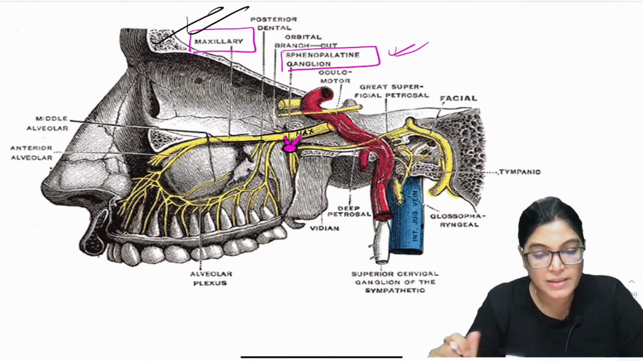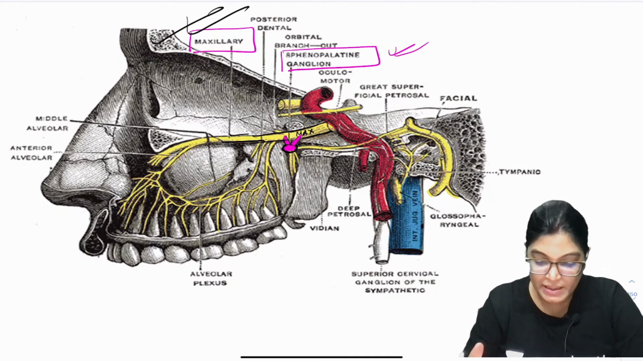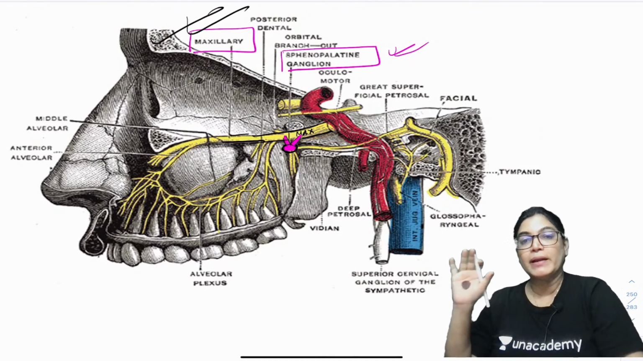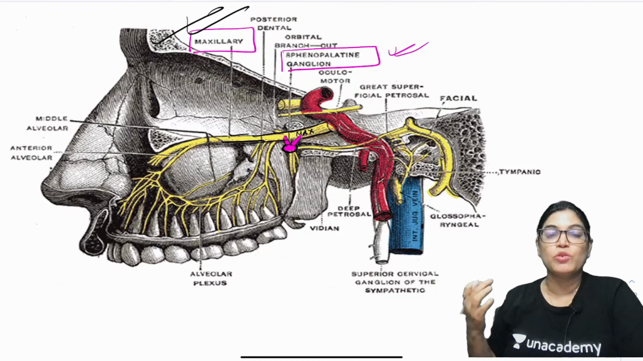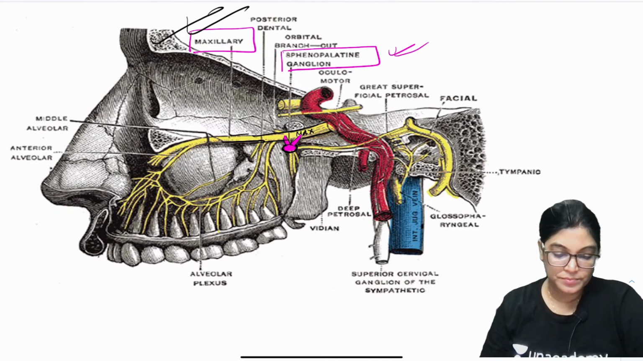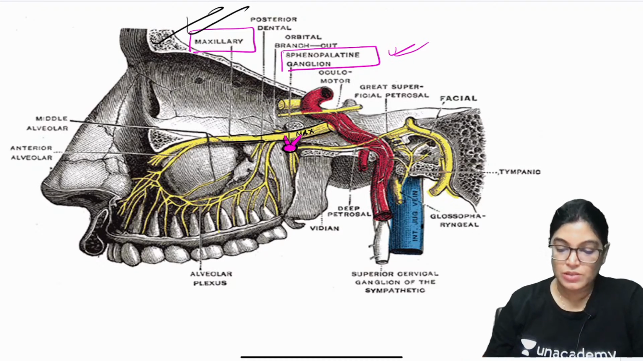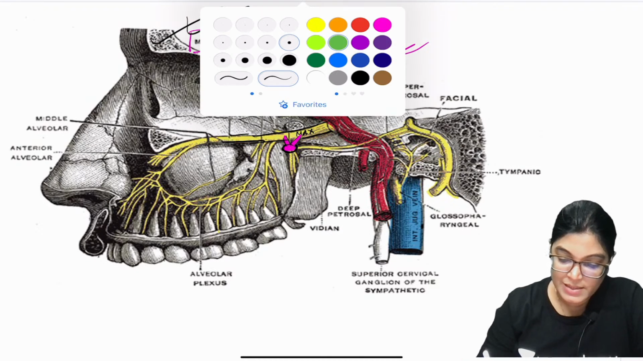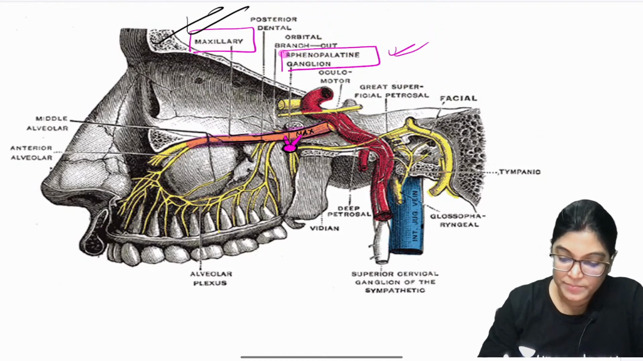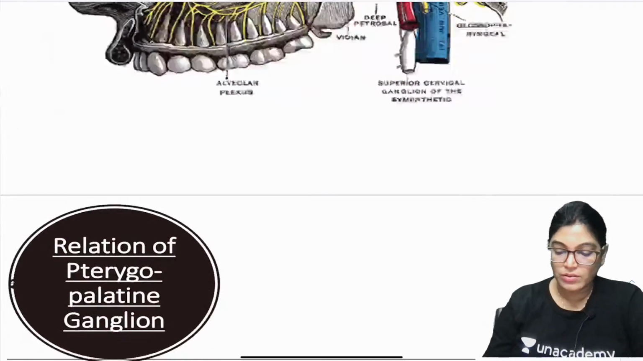Other than that, behind there will be the pterygoid canal. Medially there is a foramen called the sphenopalatine foramen, and in front there is the perpendicular plate of the palatine bone, which has to be removed so that you can clearly see this relation in the diagram. Here you can clearly see the maxillary nerve holding this pterygopalatine or sphenopalatine ganglion. So, write down relations.